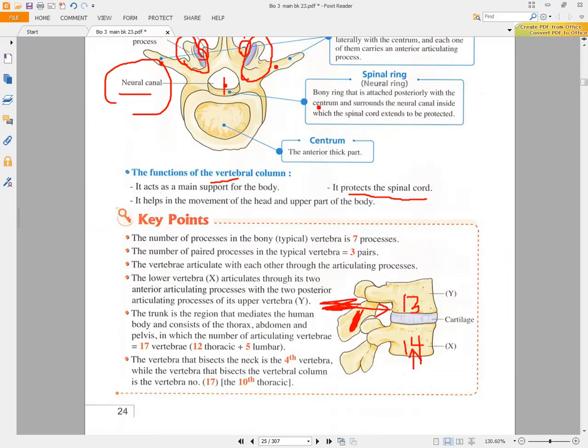So if I ask you, with four articulated vertebrae, how many processes are held in these articulations?